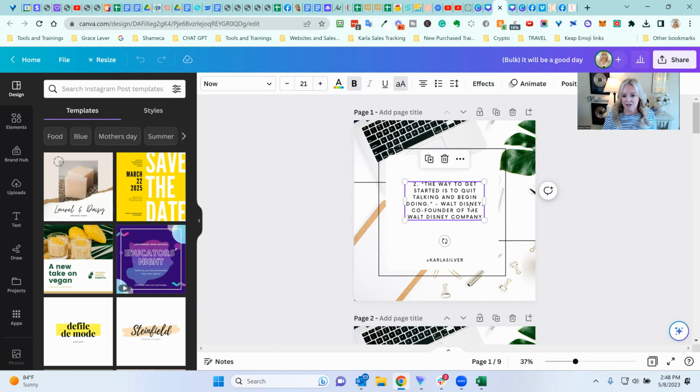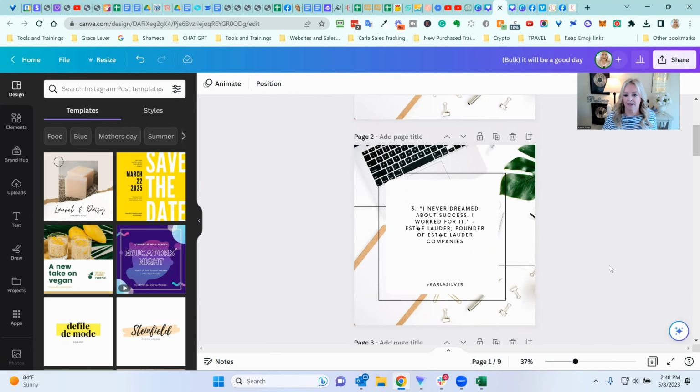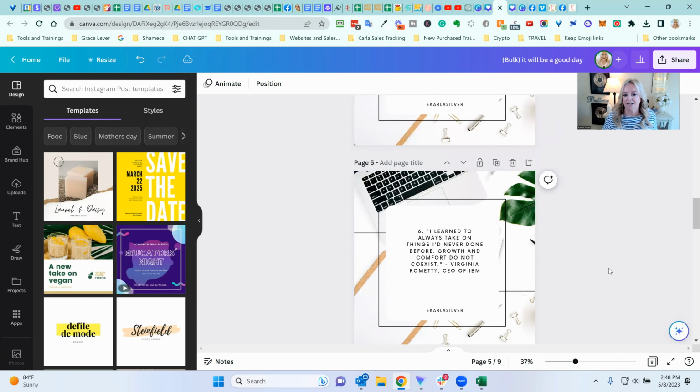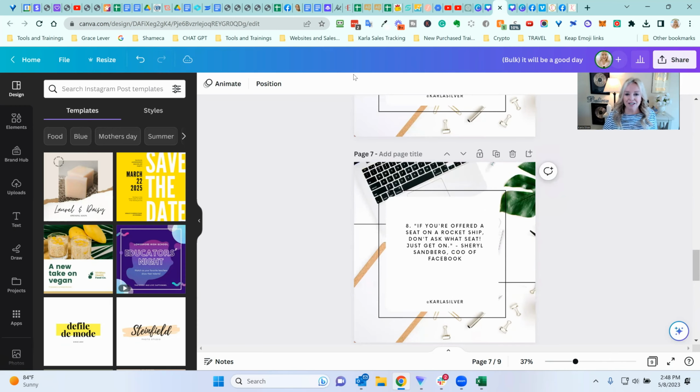So all you have to do now, right? These are a little bit smaller than I wanted them to be. So that's okay. I'm going to make these bigger. And you are done. Edit these however you want them to be. They're all here. Again, you could have had 40 of them. You could have 50 of them. You could have 100 of them, right? So that was super easy.